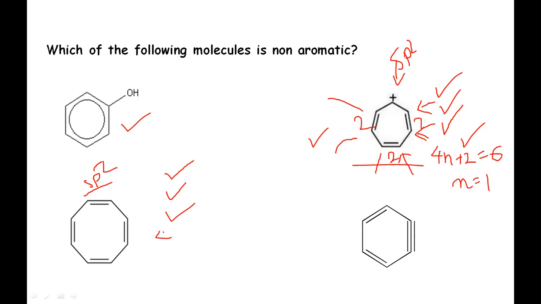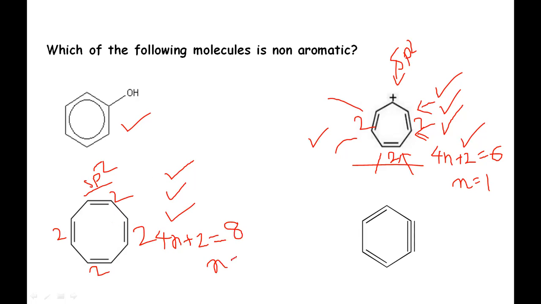Now if we apply the fourth rule, Huckel's rule, 4n plus 2 equals the number of pi electrons. Here the number of pi electrons is 2 from this, 2 from this, 2 from this, and 2 from this, so total 8 electrons.